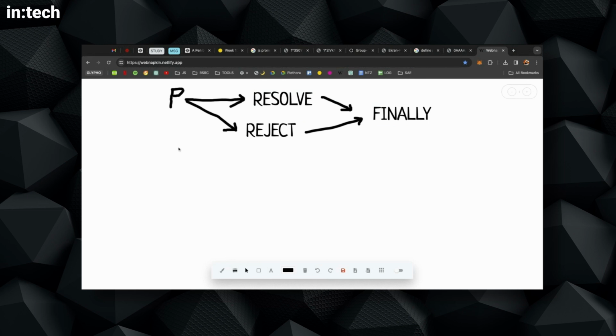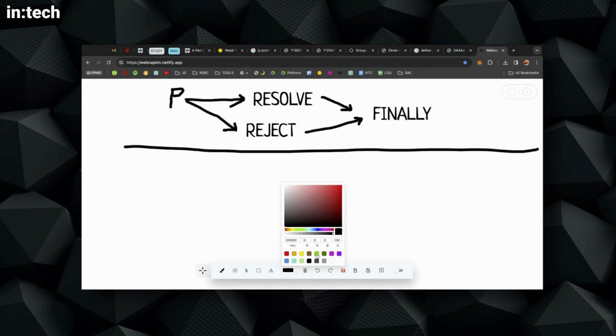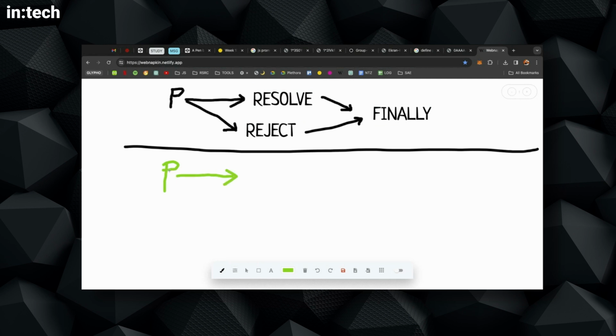in real life, when we actually run a promise, we are going to see only two things. So let me just draw the real diagram. I will go with the successful case. So we have a promise, and then this is a printer. It prints something. Okay, and then resolve, and then print the paper.